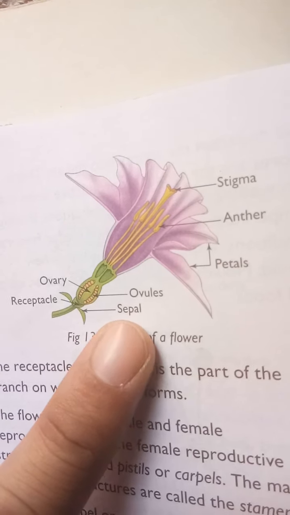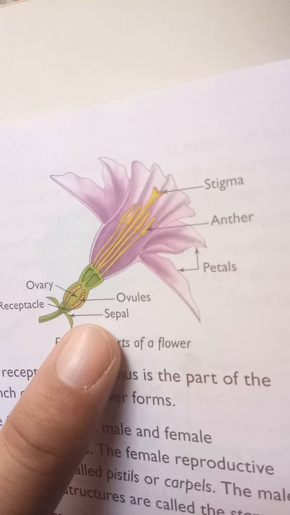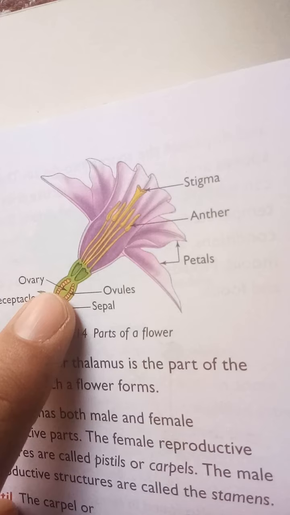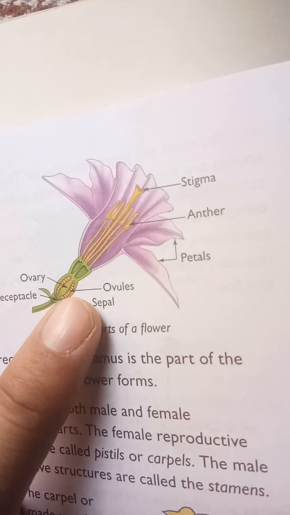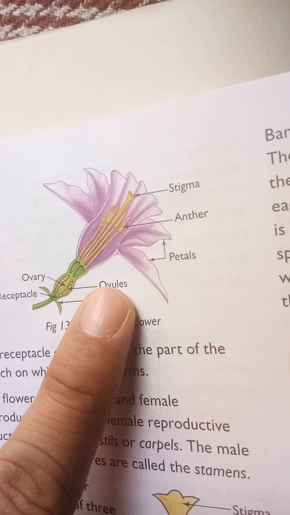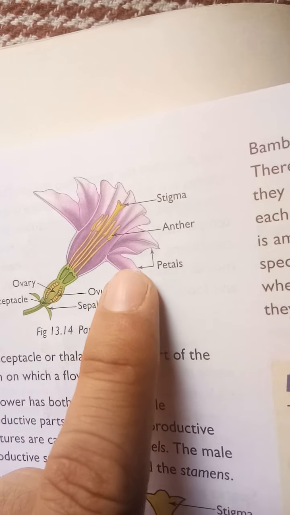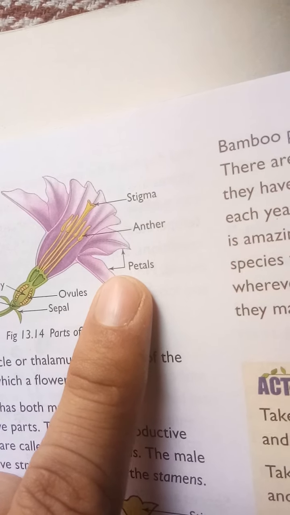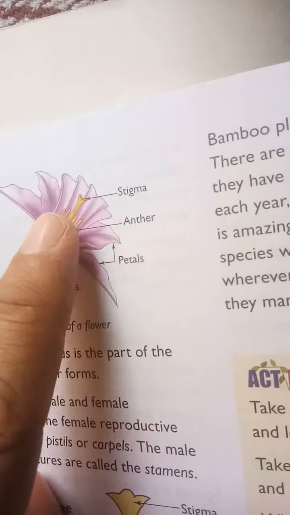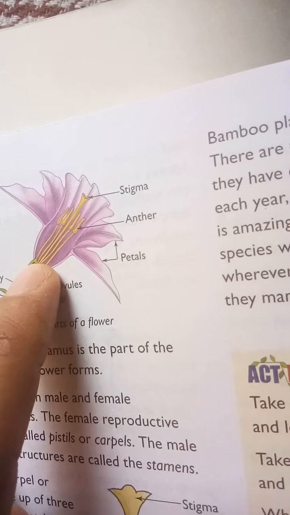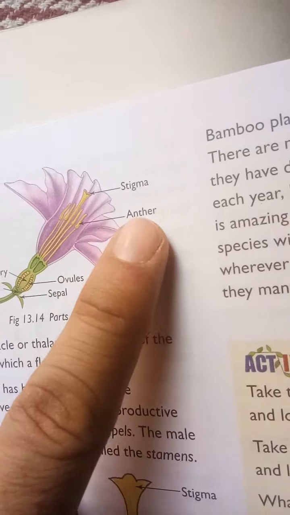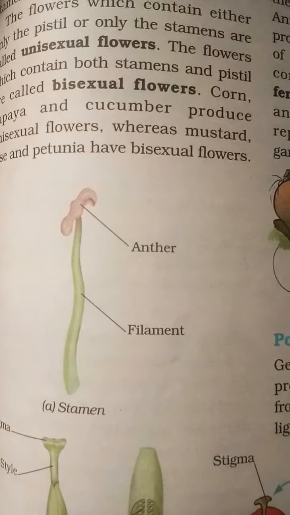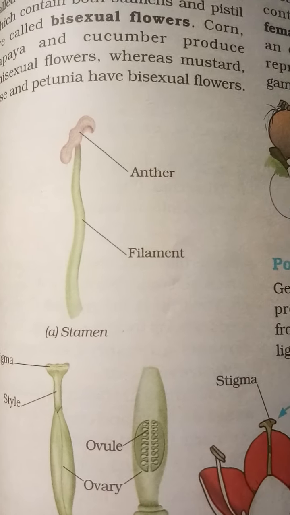The green colored sepals you have seen. Then the upper part is the ovary, and the small dots there are the ovules. The colored part of the flower is called petals. The bigger part under it is called the stigma. And have a closer look at the anther. Got it? Now have a bigger look at that one in the book.